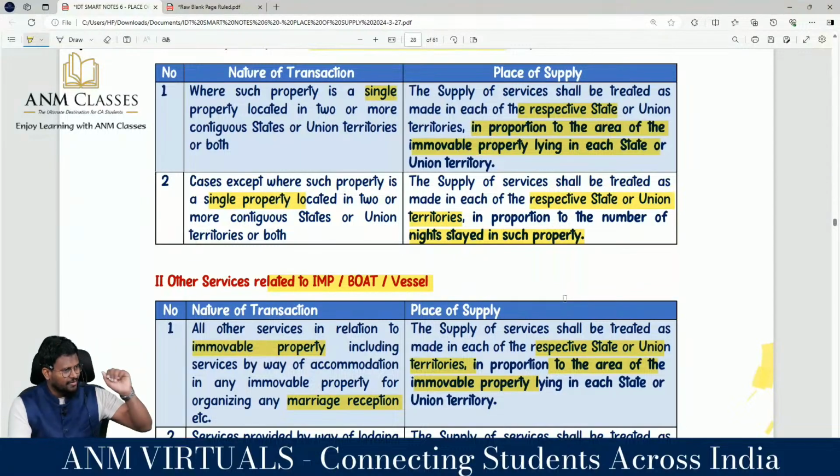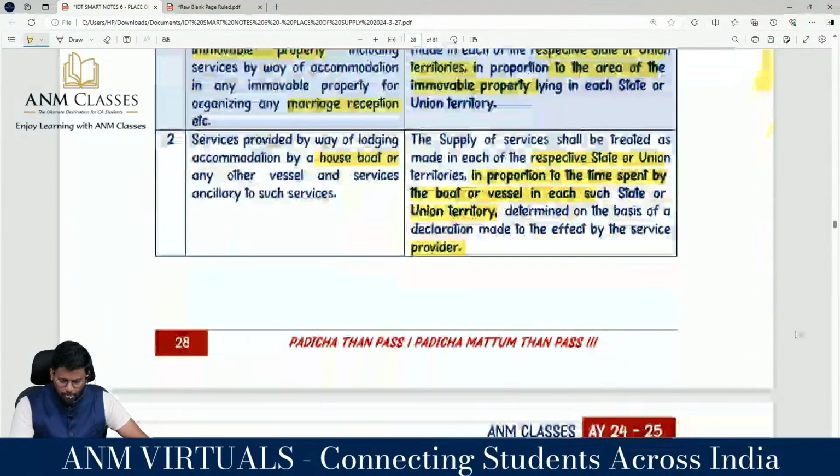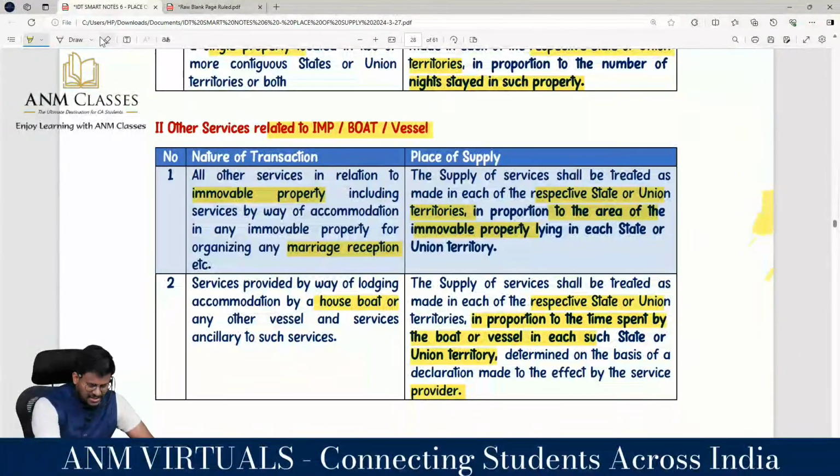Because we were having 2 hotels, one in Delhi and another in Agra, which were not a single property but two different properties, the supply of service shall be treated as made in each of the respective states or territories in proportion to the number of nights stayed in such property. You have to divide according to how many nights you stayed, right? Other services relating to immovable property.